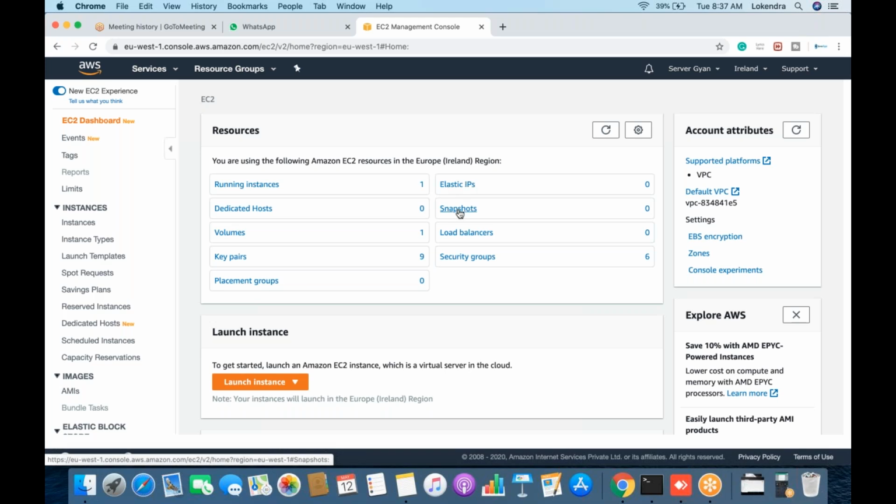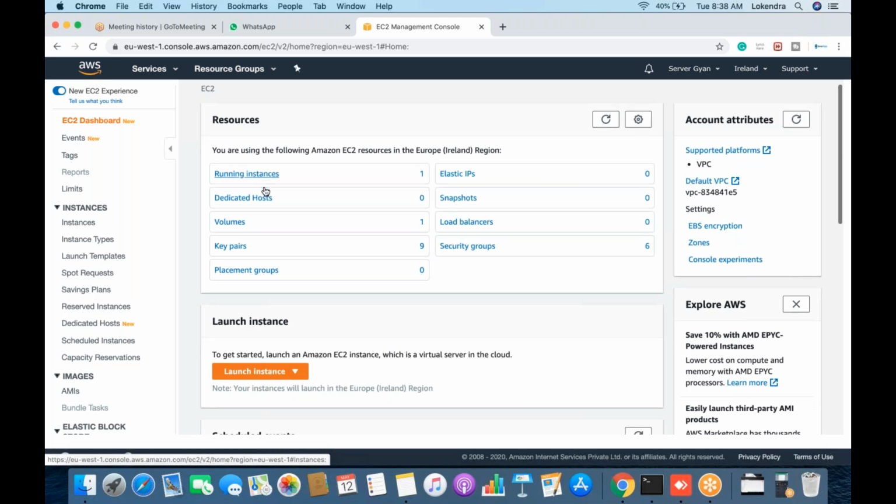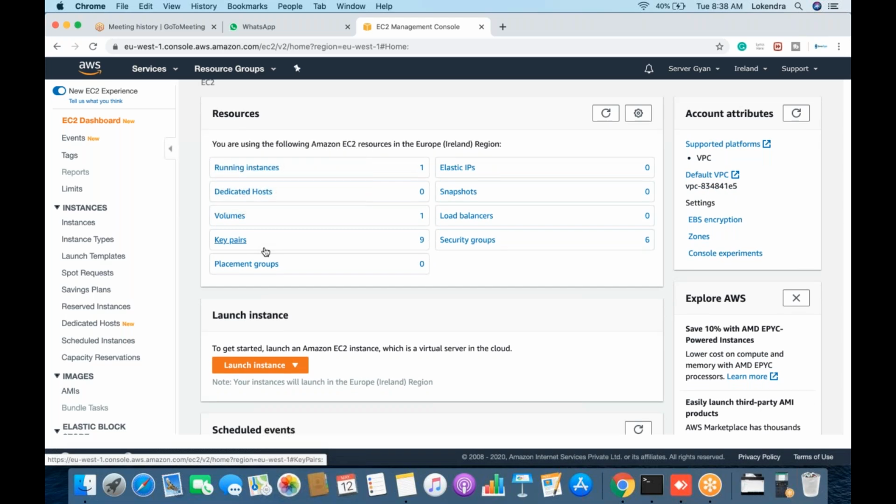Now let's come to snapshots. What is the difference between a snapshot and an AMI? An AMI is bootable and a snapshot isn't bootable. Good. Do you know what an AMI is? Yes, Amazon Machine Image.